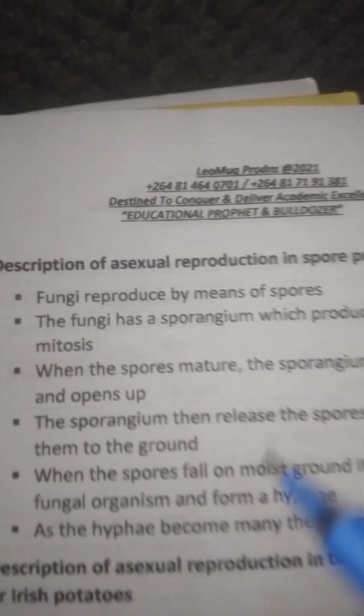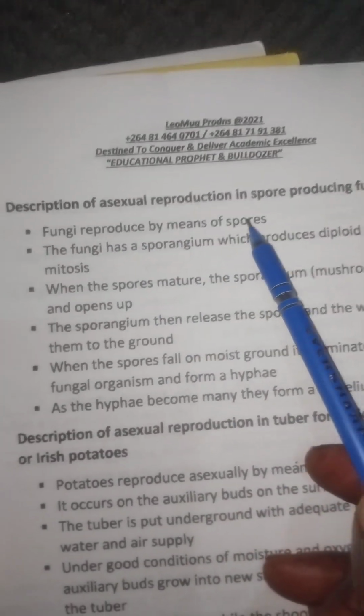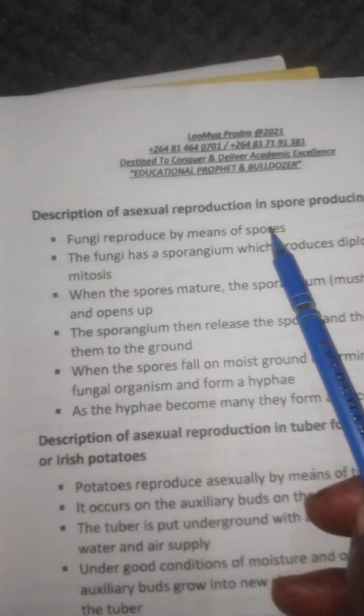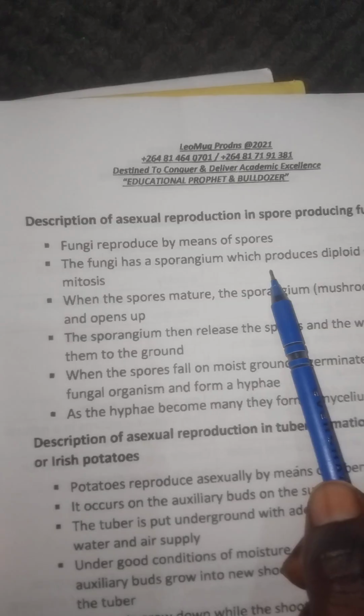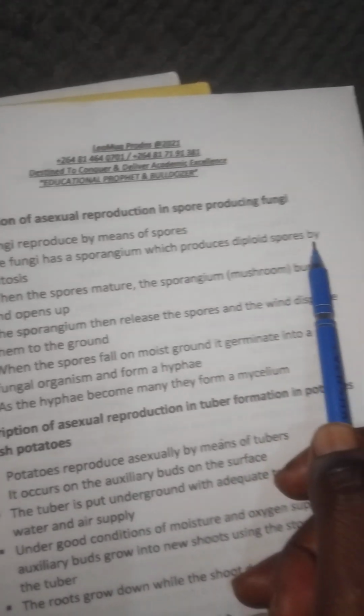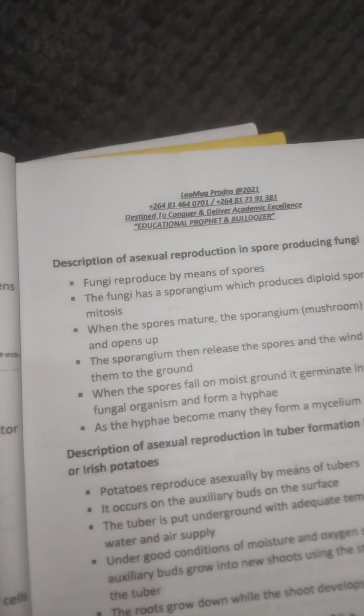All together. What about in fungi? It's very simple, it's not complicated. In fungi, the fungi reproduce by means of spores. You should know this. The fungi reproduce by means of spores. The fungus has a sporangium which produces diploid spores by mitosis.